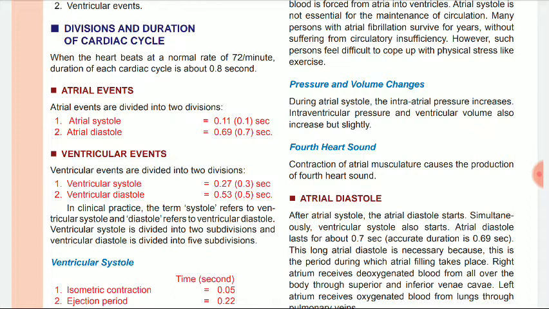Duration of the cardiac cycle is about 0.8 second. When the heart beats at a normal rate of 72 per minute, the duration of each cardiac cycle is 0.8 second.